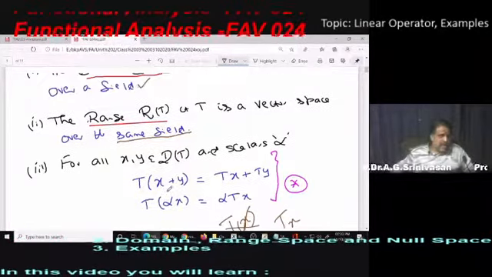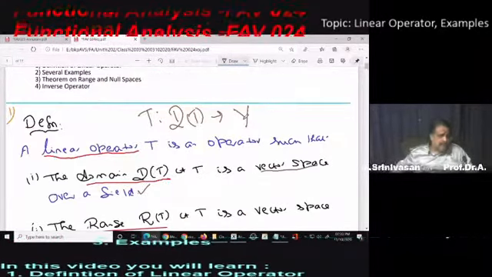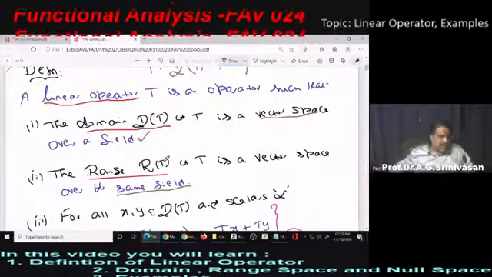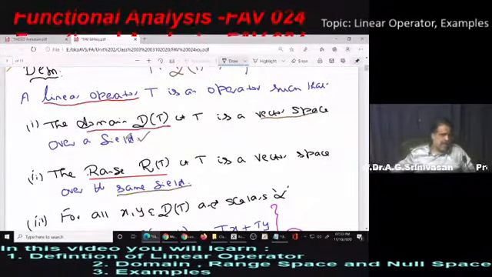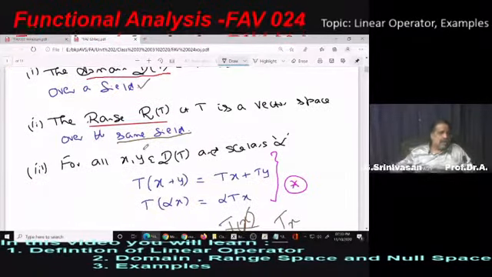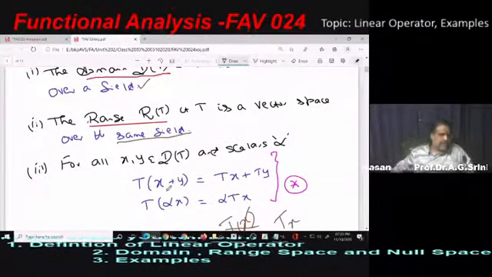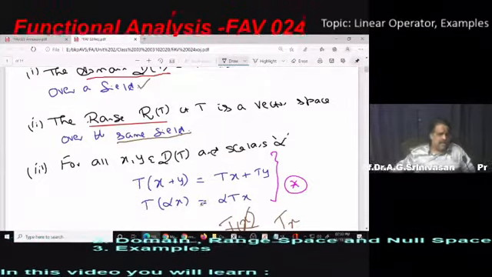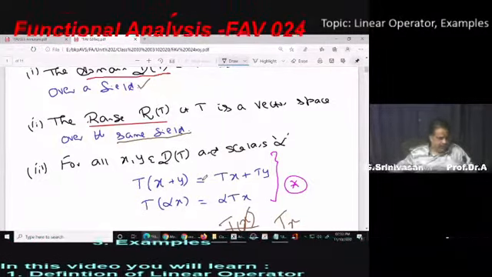So T is a mapping from D of T to Y such that the domain is a vector space, the range also is a vector space over the same field, and for all x, y belonging to D of T, T of x plus y is Tx plus Ty, and T of alpha x is equal to alpha into Tx.